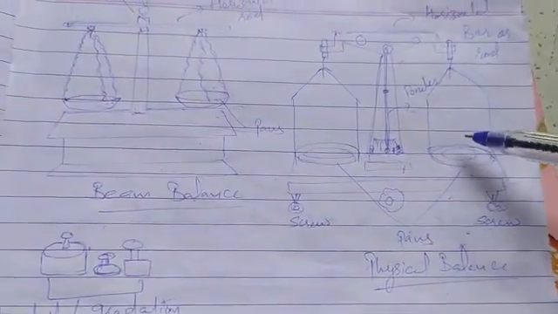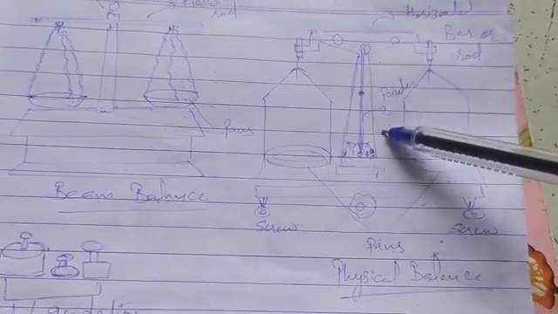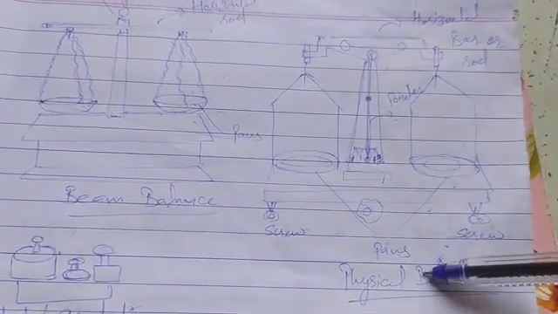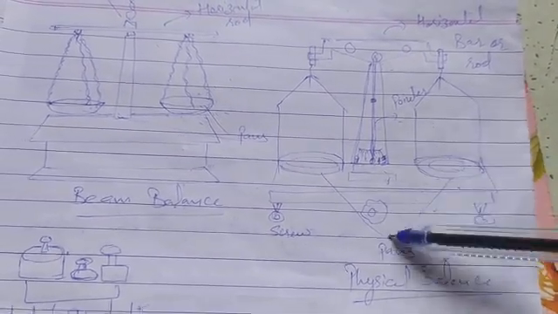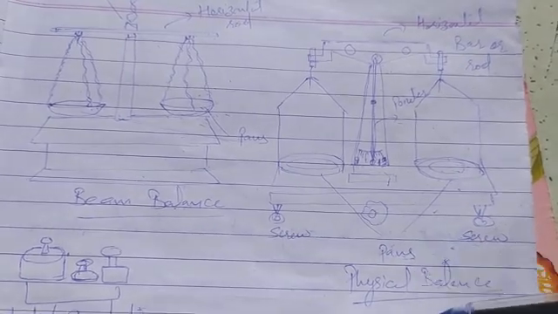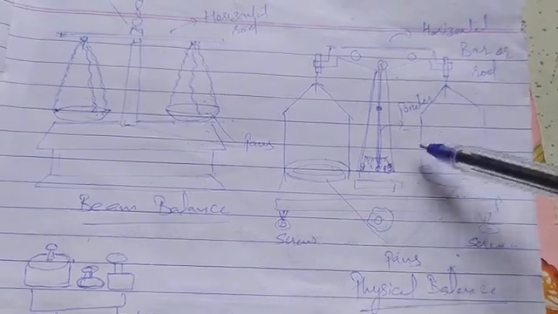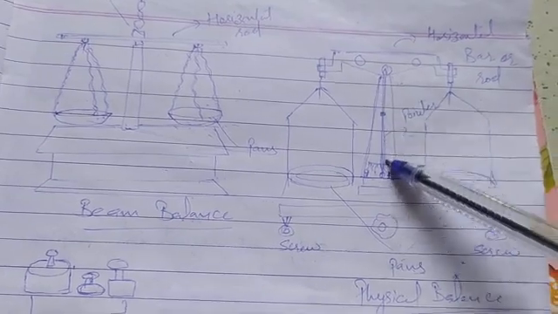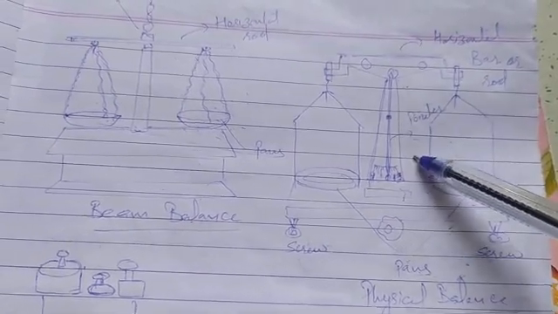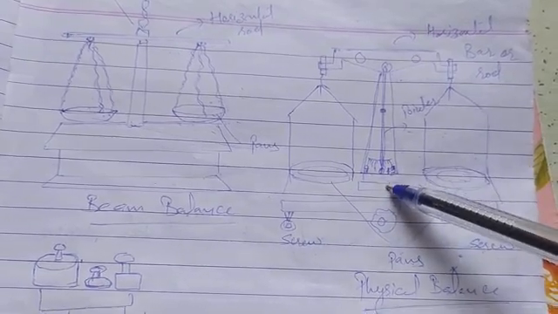Next is the working of the physical balance. So before going to the construction and working of the physical balance, let's have a look at the tips that are required for the correct measurement of the mass by using the physical balance. We have to take care of three tips. The first one is the pointer. This is the pointer. The pointer of the physical balance should be at 0 before placing the object.